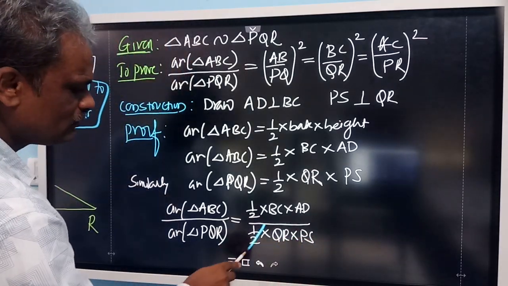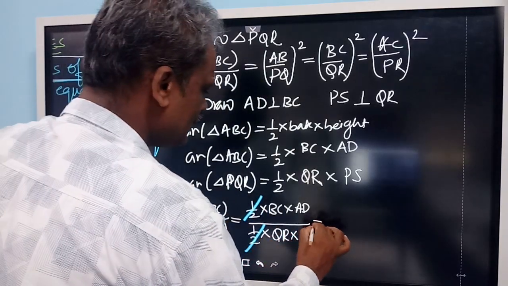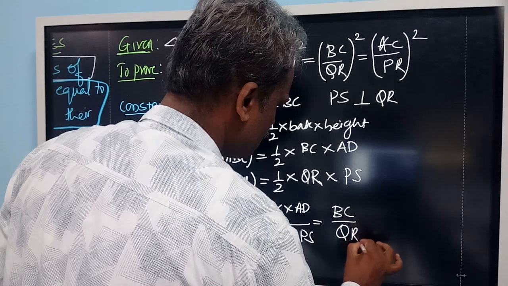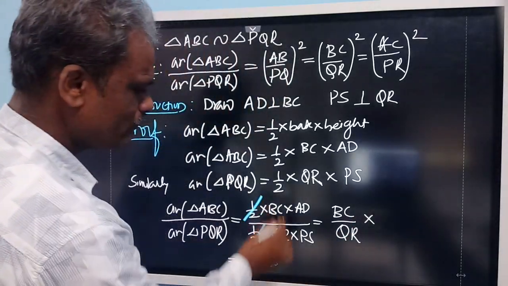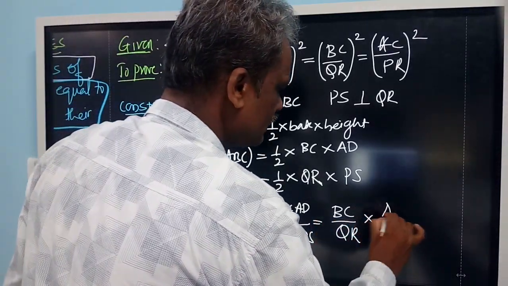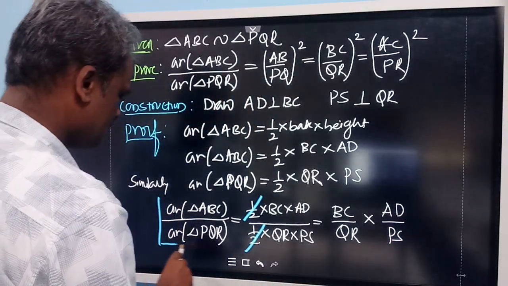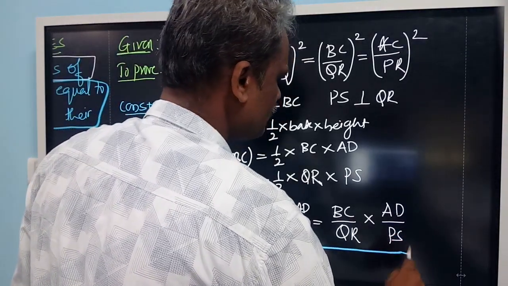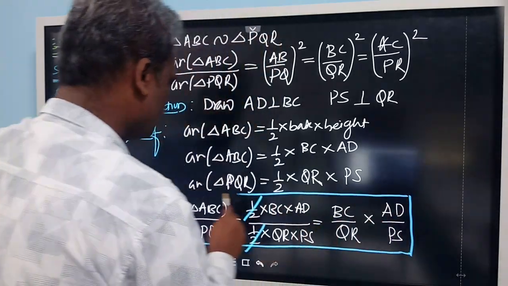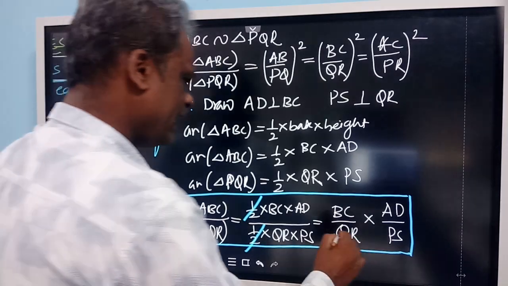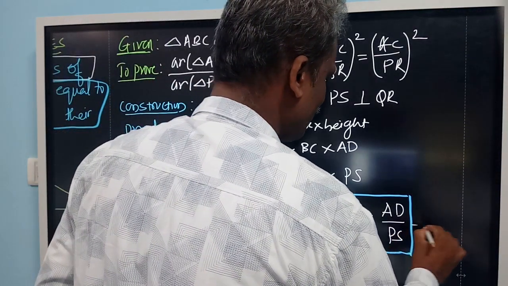Now look at this, 1 by 2 cancels. You will get BC by QR into AD by PS. So this is one relation required for the proof. We got the ratio of areas of the triangles as BC by QR into AD by PS.